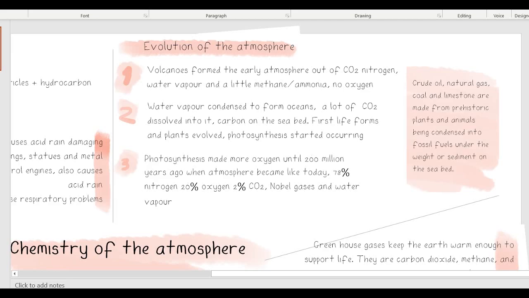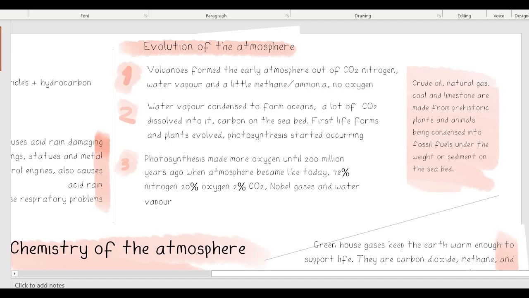The evolution of the atmosphere can be split into three phases. In Phase 1, the surface of the Earth was riddled with volcanoes that released many gases. This formed an early atmosphere made up of mainly carbon dioxide, nitrogen, water vapour, and trace amounts of methane and ammonia. There was no oxygen originally, making it similar to Mars's and Venus's atmospheres today.